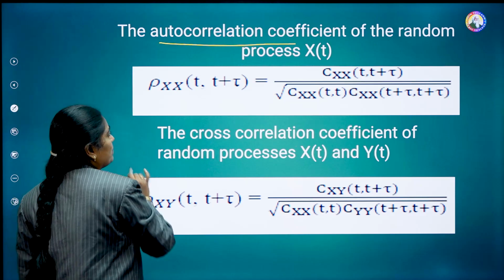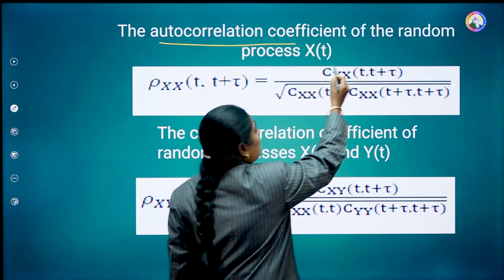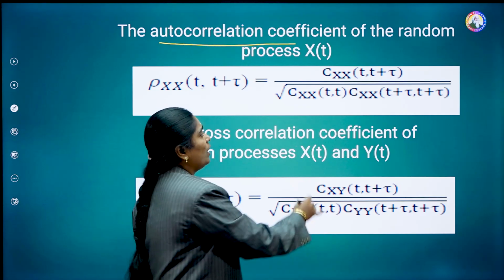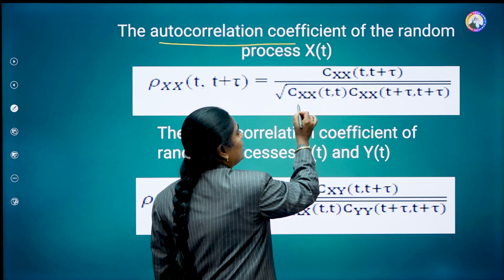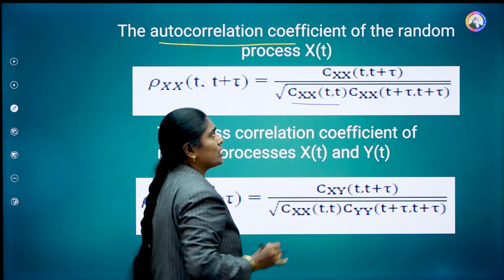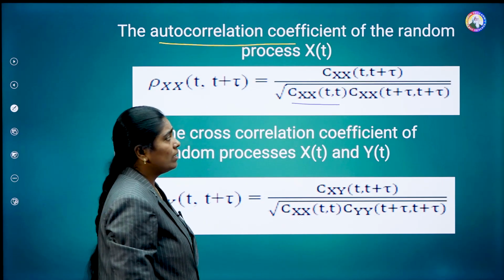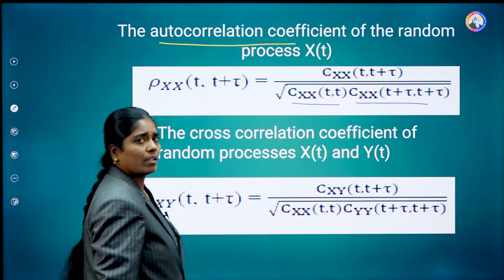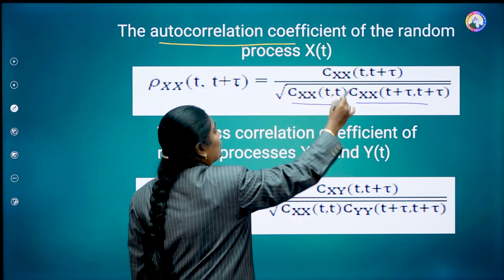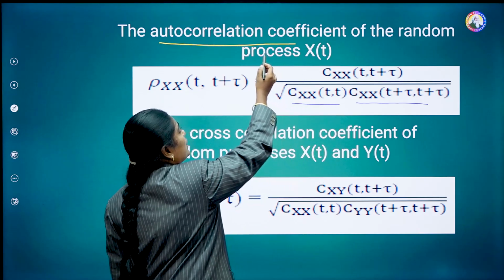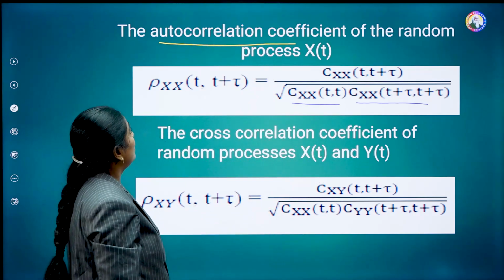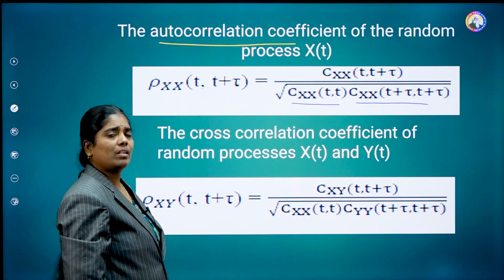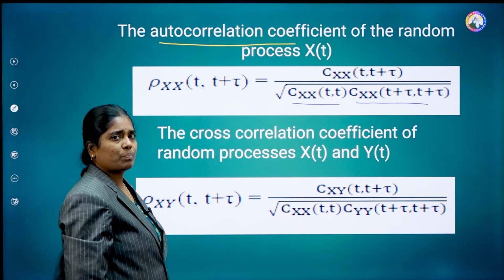The numerator is the autocovariance function of x of t, and the denominator is the square root of the autocovariance function of x of t at time t and at time t plus tau. All of these consist of autocovariance parameters, hence the coefficient is the autocorrelation coefficient. It gives the relation between all the autocovariance parameters.